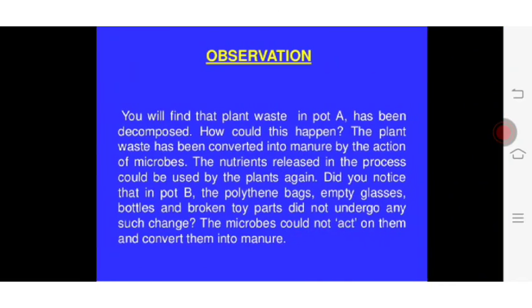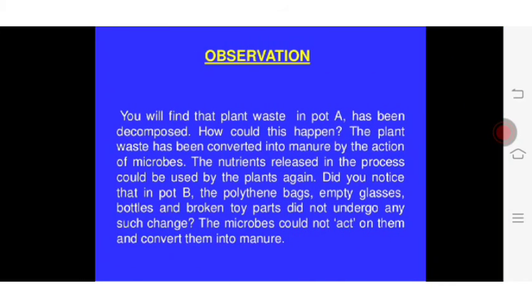Let us look at it. You will find that plant waste in pot A has been decomposed. How could this happen? The plant waste has been converted into manure by the action of microbes. The nutrients released in the process could be used by the plants again. Did you notice that in pot B, the polythene bags, empty glass bottles, and broken toys did not undergo any such change? The microbes could not act on them and convert them into manure.